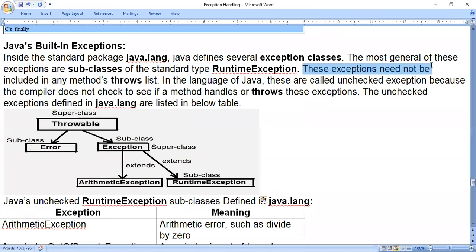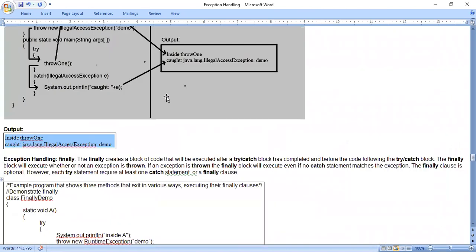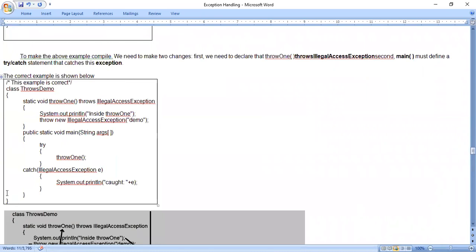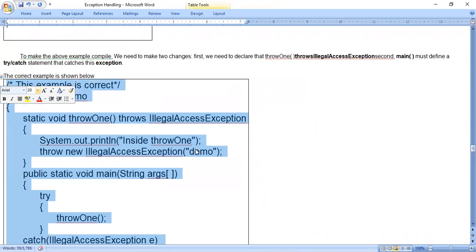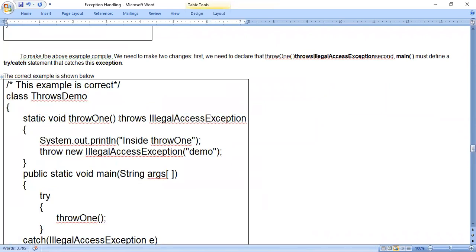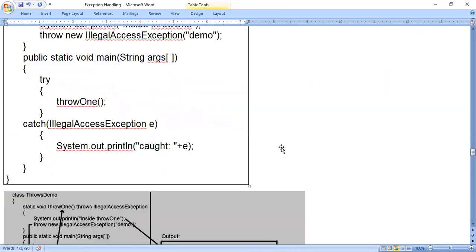So these exceptions need not be included in a method's throws list. That means, in the previous programs we have done, for example, if we look at this program, we have written one method, and in the method we have written throws IllegalAccessException. That means the method's throws list means that after the keyword throws, we have to write the exception class name. Which exceptions we have to write and which exception class names we should not write, they are telling in this paragraph.